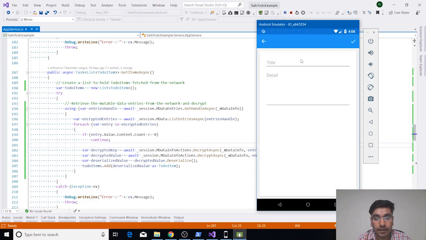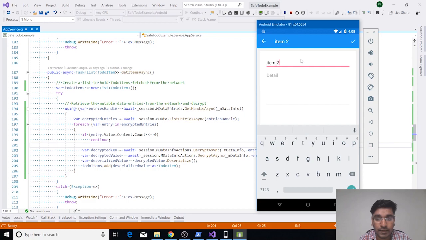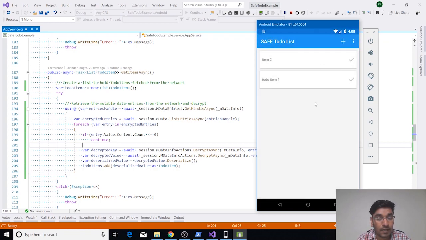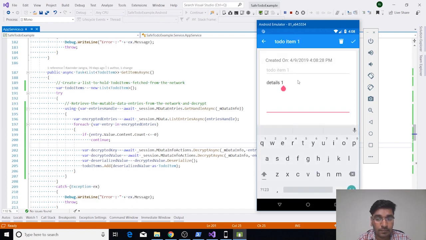That way you can try adding item 2, and a lot of information you can try to add. So you can keep adding items into your to-do list, and there is a check. You can perform this check whether your to-do item has been completed or not. And also you can try updating or removing.